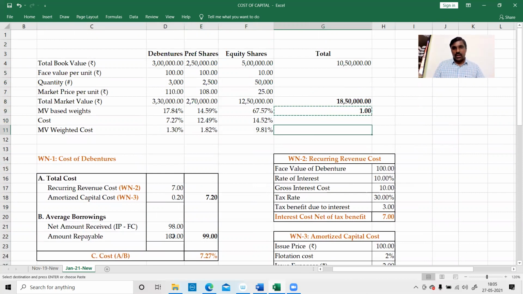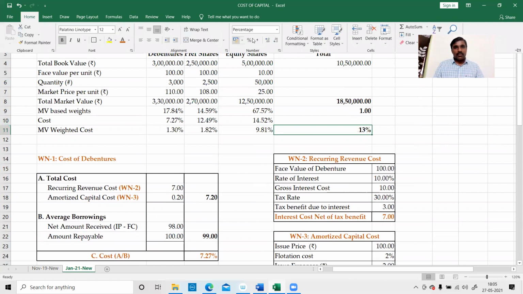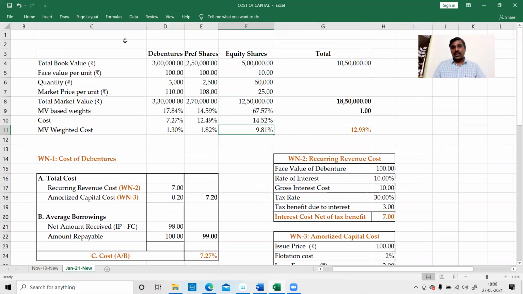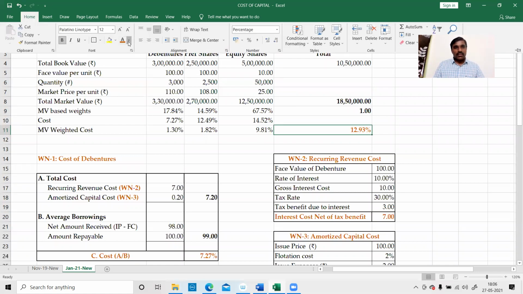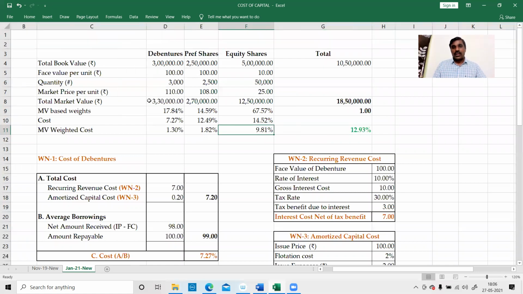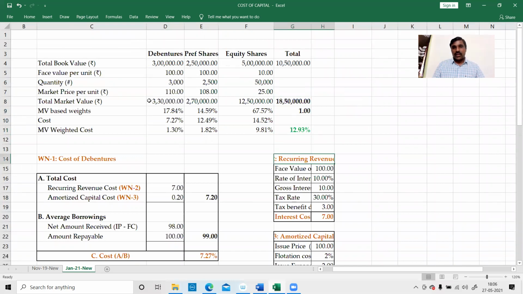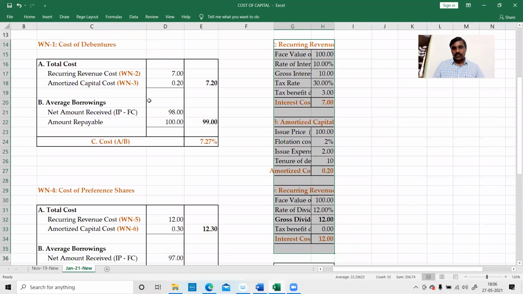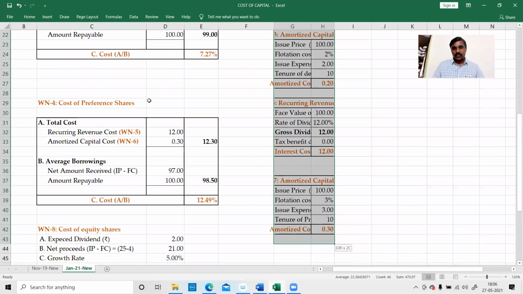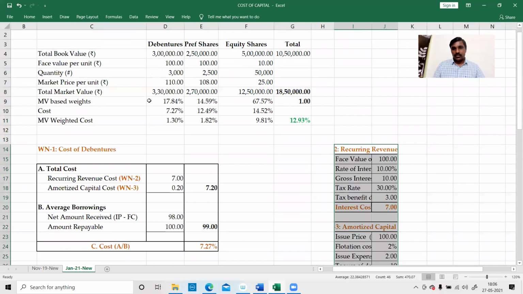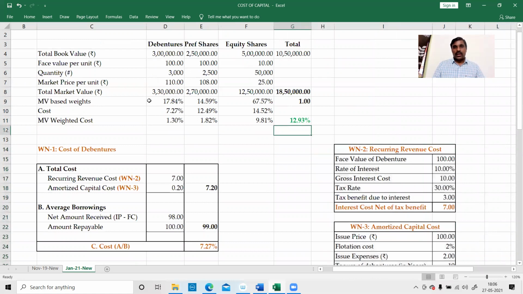Therefore, if you take out the total, this is our main answer. 12.93 is our main answer. I'll put it in green color because that is our final answer, final solution. So at the end of the day, we arrived at this point. Okay, this is our final solution.